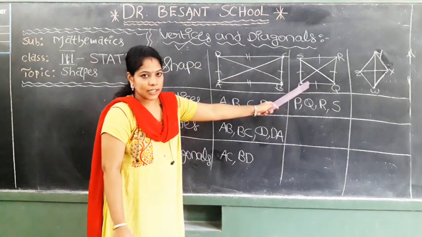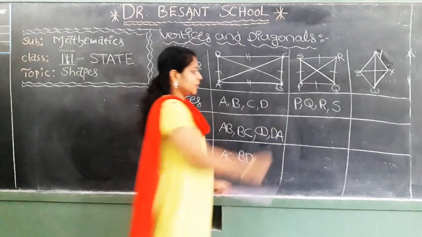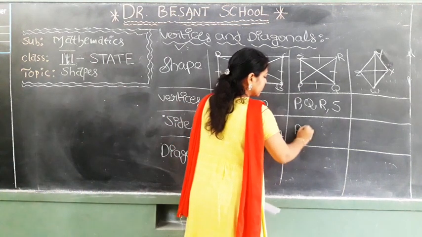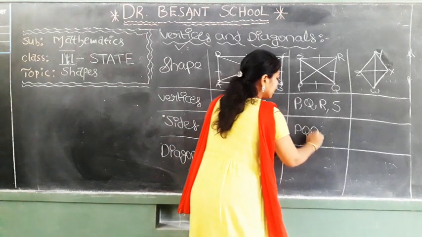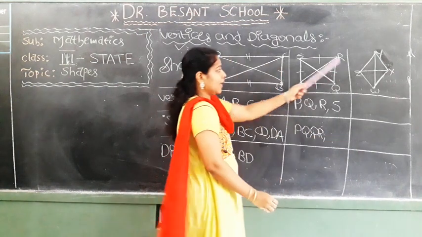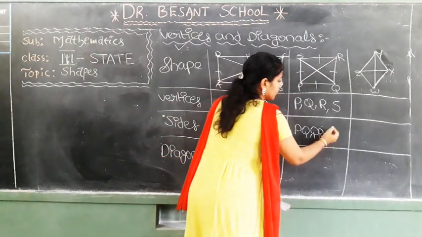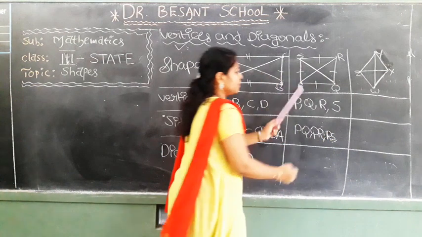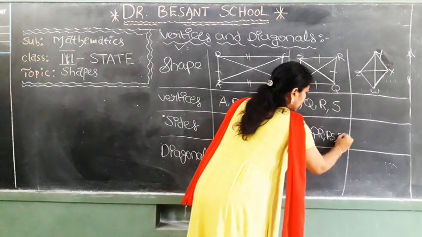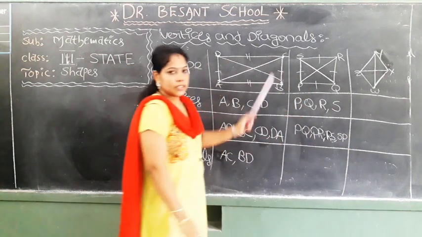What are the sides here? Good. PQ, QR, RS. Next, SP. These are the sides.